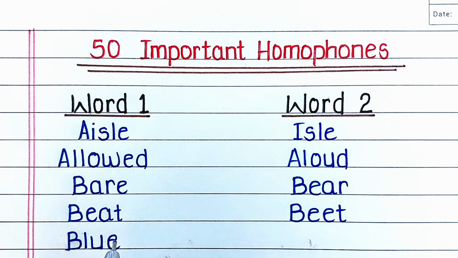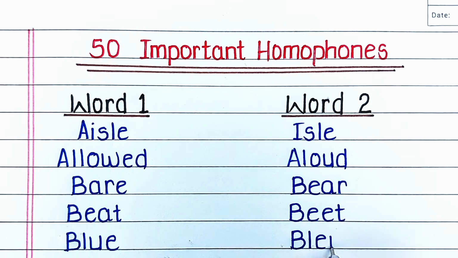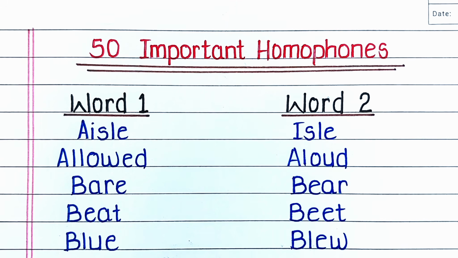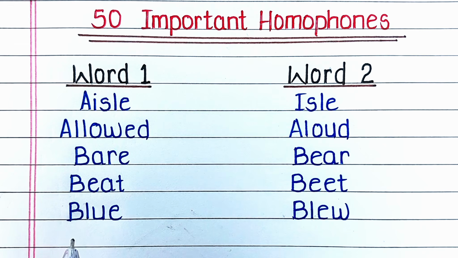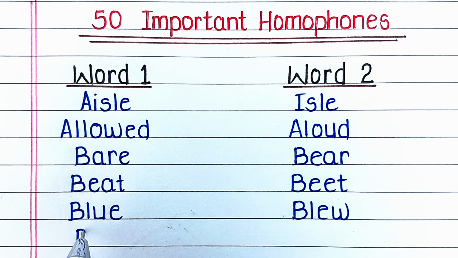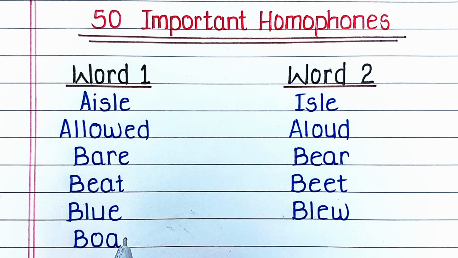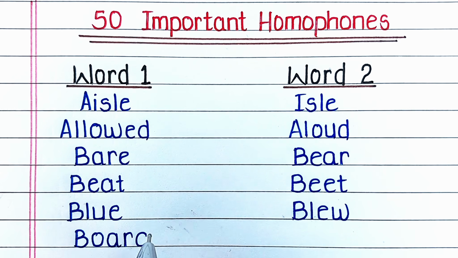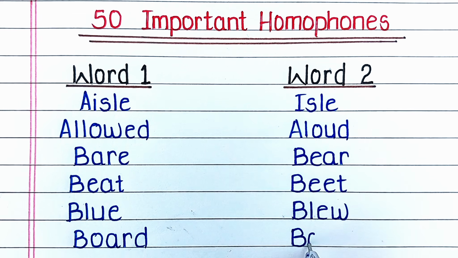Next word is B-L-U-E, blue. Blue is a type of color. Its homophone is B-L-E-W, blew. Blew means the past tense of blow. Next word is B-O-A-R-D, board. Board means a wooden plank. Its homophone is B-O-R-E-D, bored. Bored means uninterested.